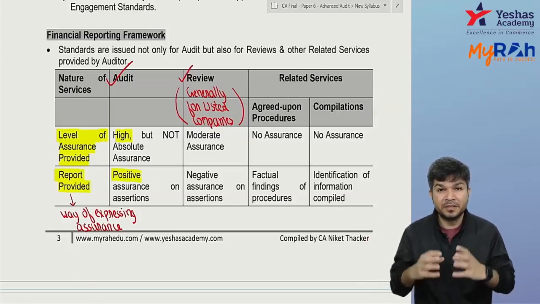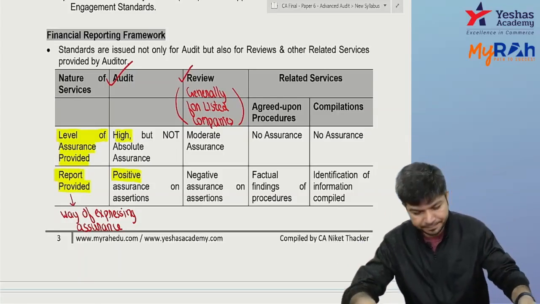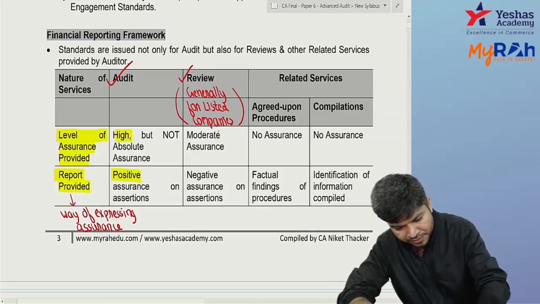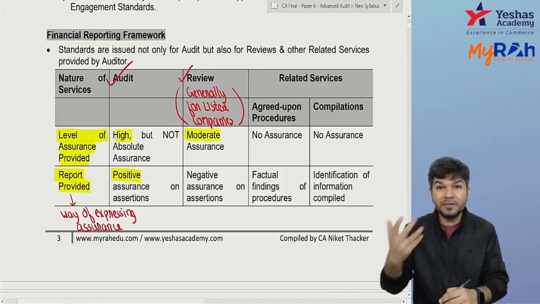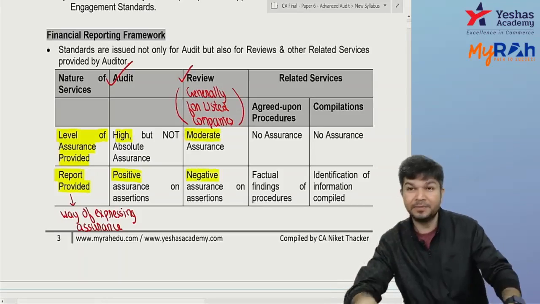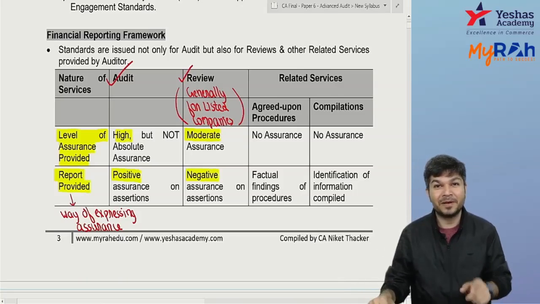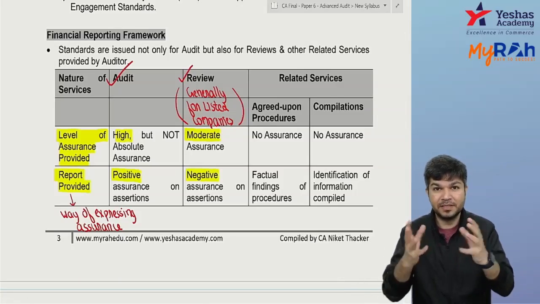So here, the level of assurance is not high, it's a moderate assurance, medium. And the way of giving assurance is not positive, the way of giving assurance is negative. So under review, the way of giving assurance is not positively, the way of giving assurance is what? Negatively.